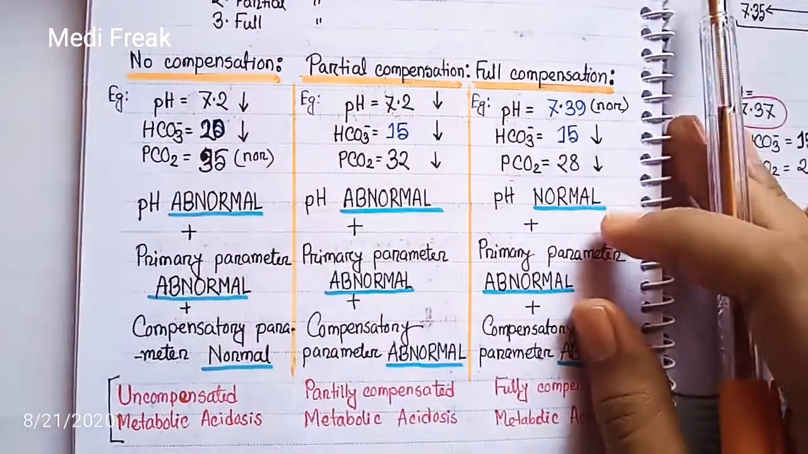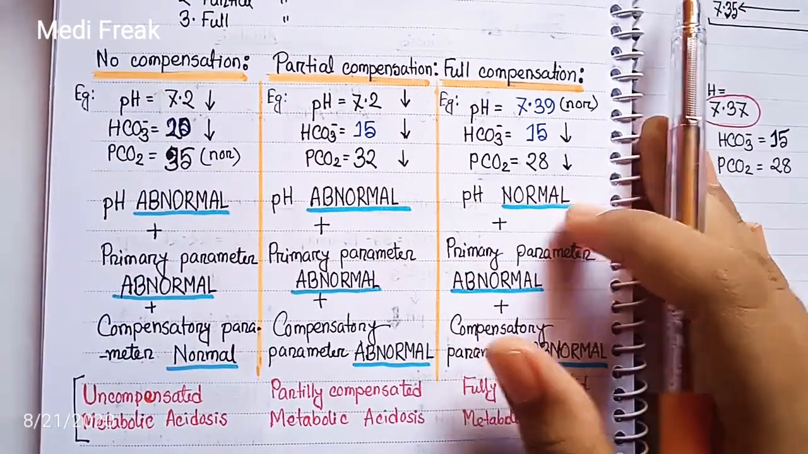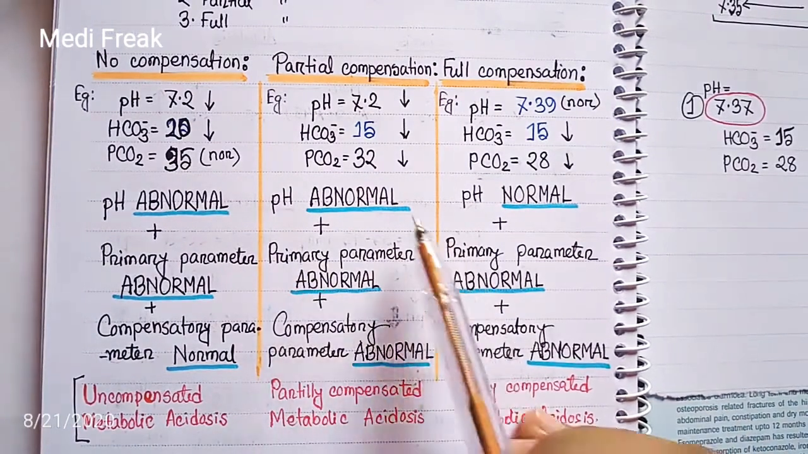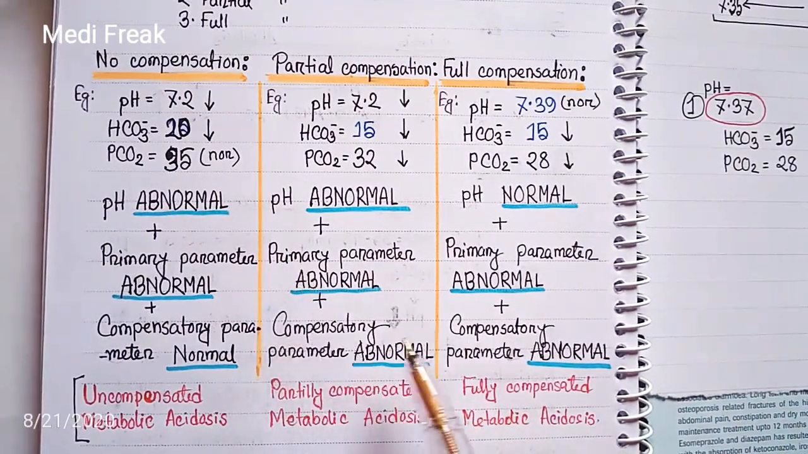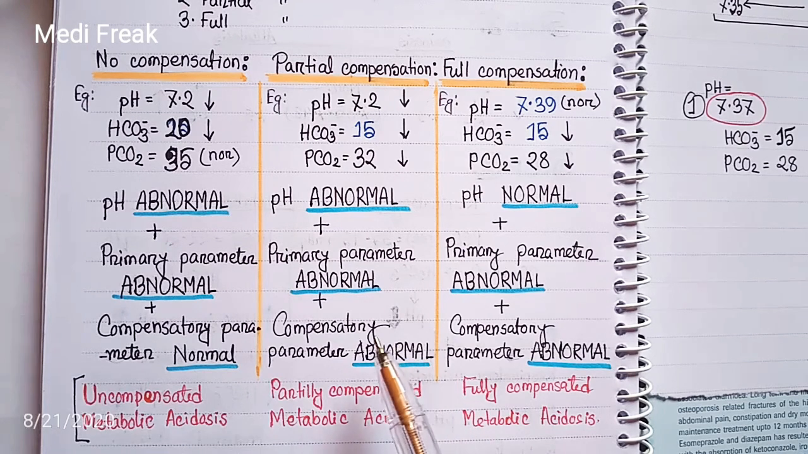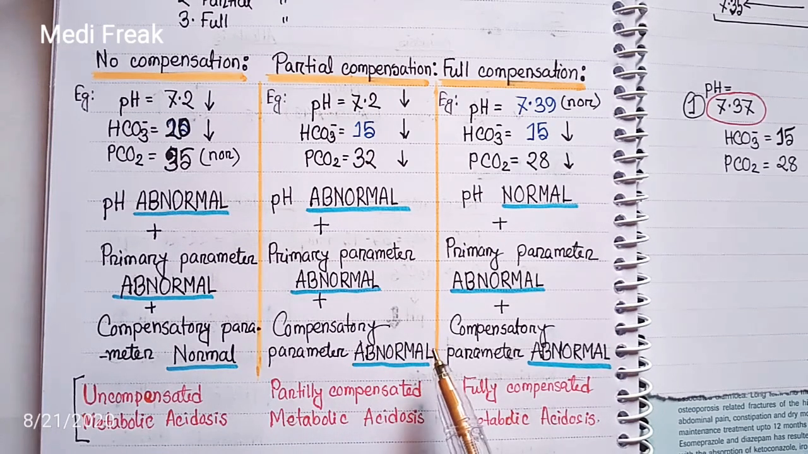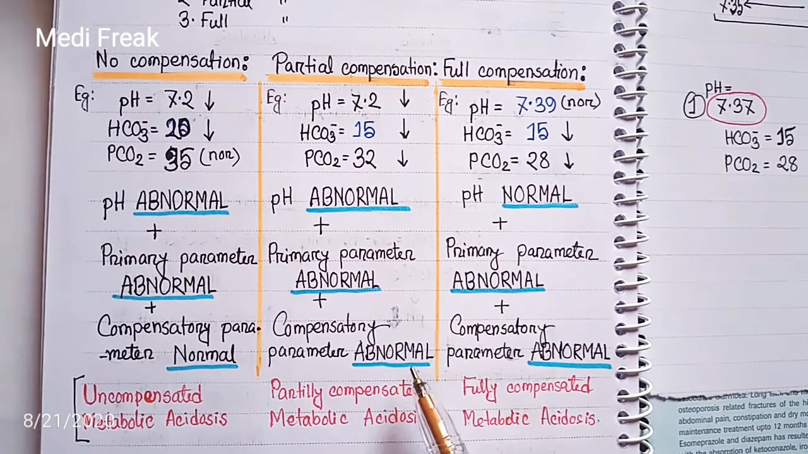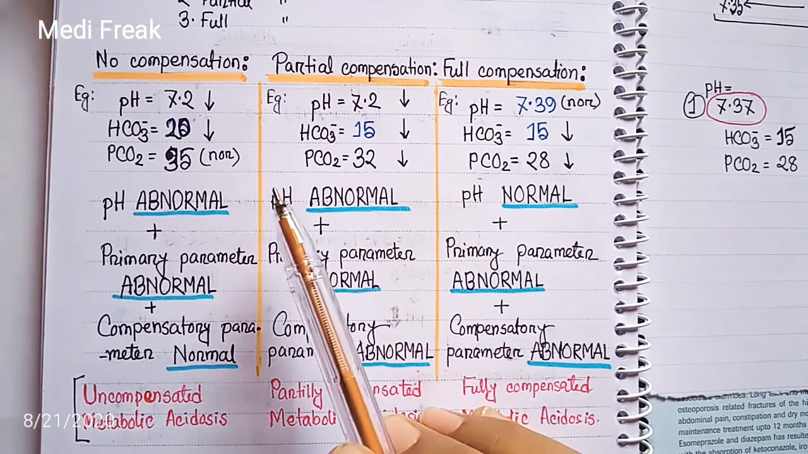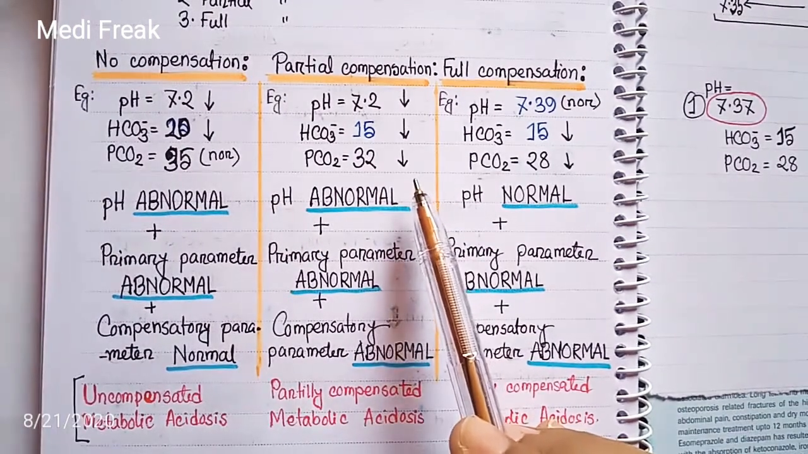Let's come to partial compensation. In partial compensation, the primary parameter is abnormal and the compensatory parameter is also abnormal. The compensatory parameter is abnormal, it means that the compensatory parameter has started compensation, so it is not normal in range, and it is trying to normalize the pH. The pH is still abnormal.